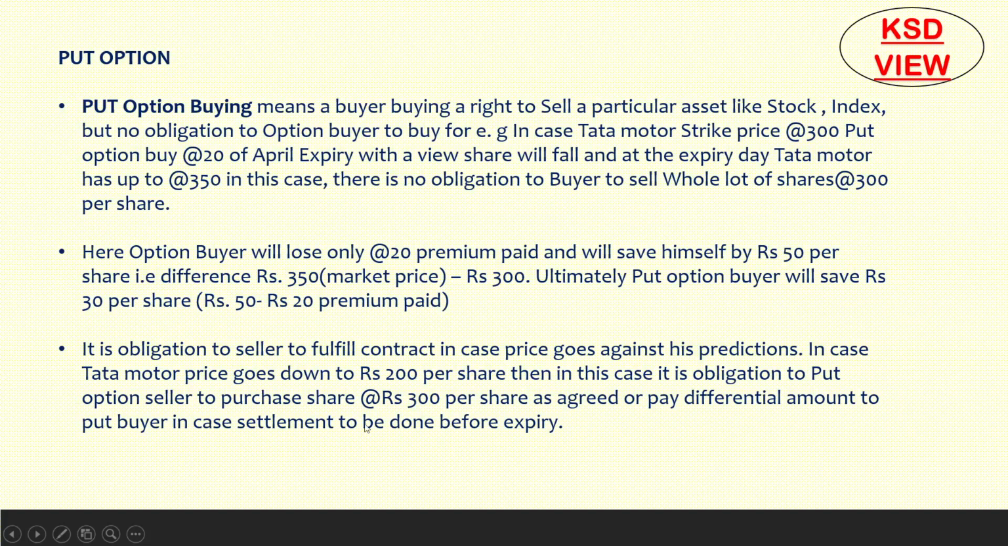Here there is an obligation on the put option seller to purchase shares at the rate of 300 per share, the actual strike price at which they entered into the contract. Here he will have a loss of 300 minus 200, that is 100 rupees. Either he will buy all such shares at 300 rupees, or if you want to settle the differential amount, then he will pay the differential of 100 rupees to the put buyer, and do the settlement.